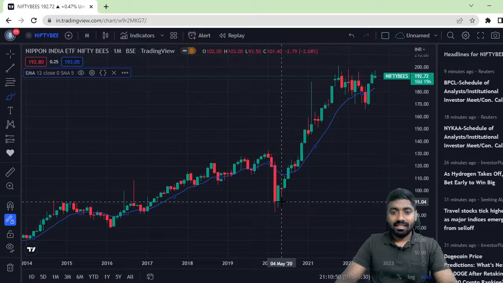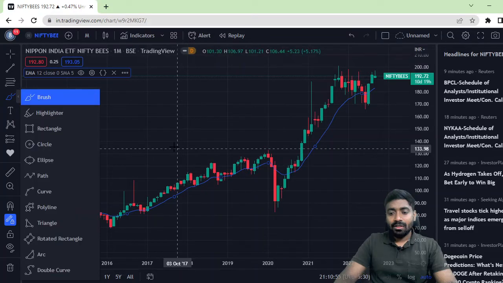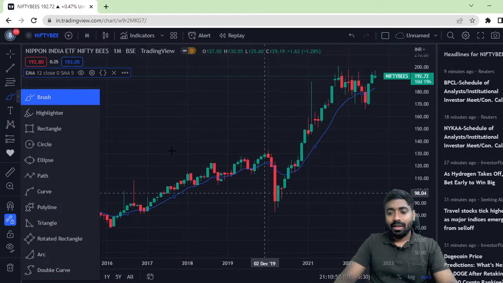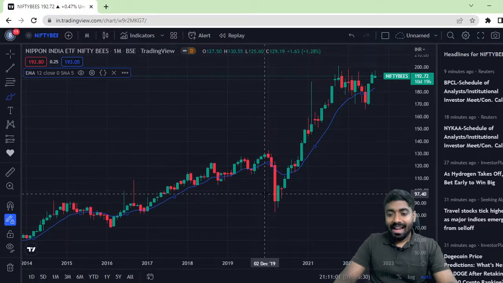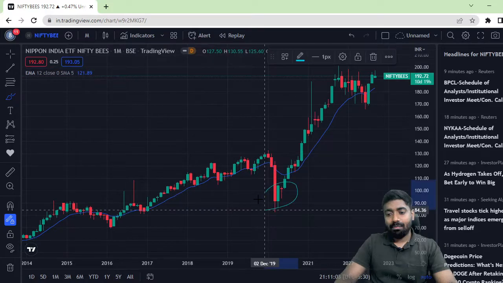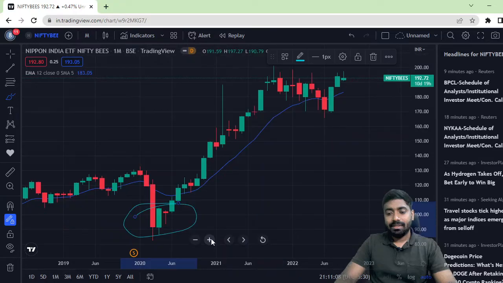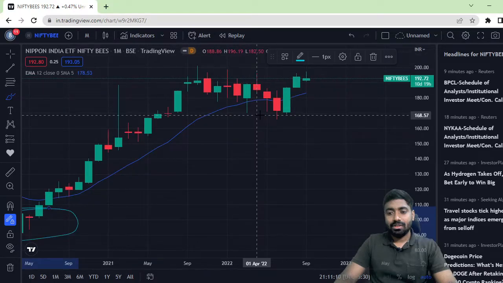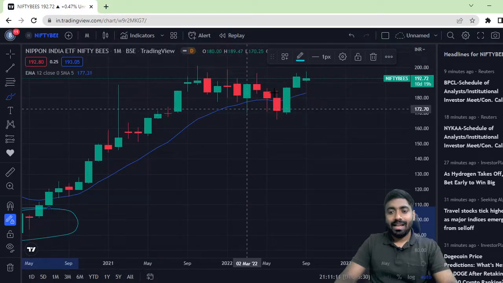Example, in my scenario, what is happening? This is the period you can see where my candles are below the exponential moving average. This is the particular period I have to start accumulating. The next option: take the example here, again I got an opportunity. So I'll try to accumulate as much as possible.